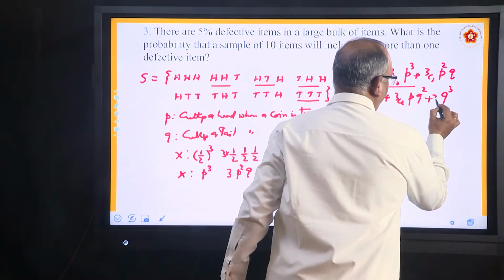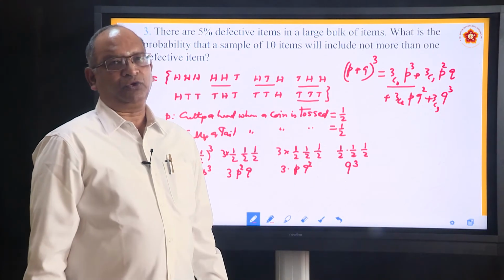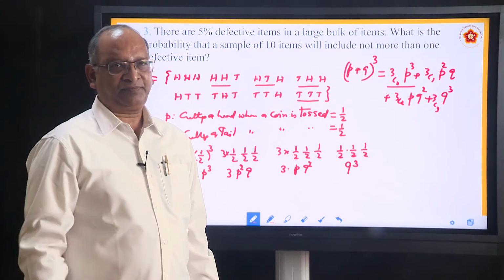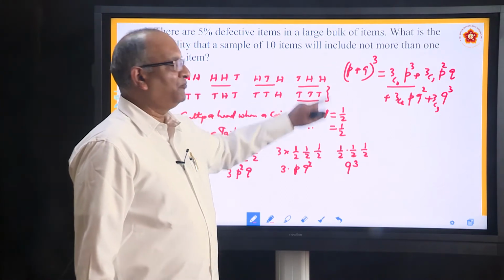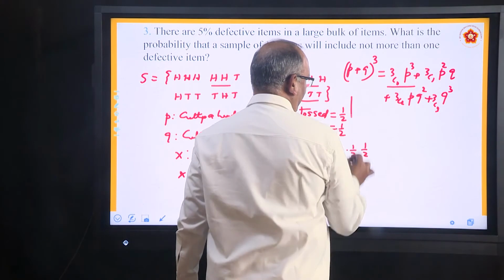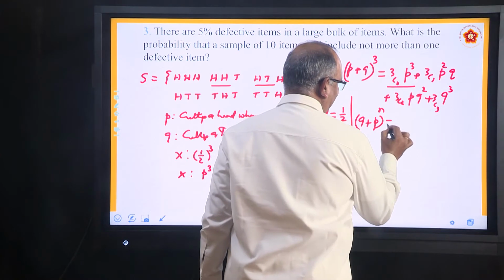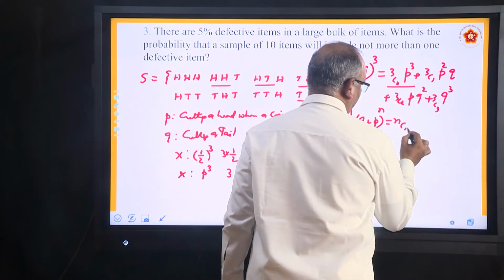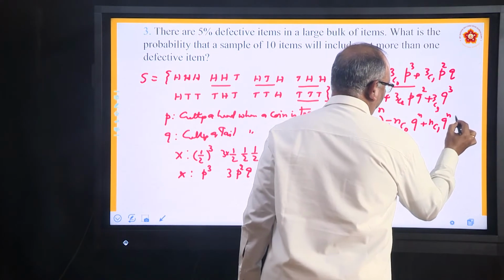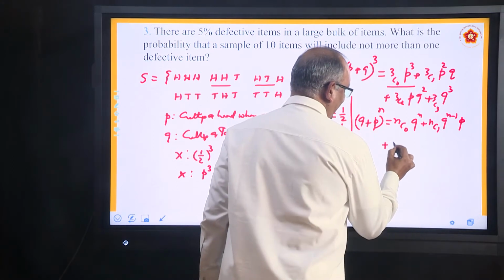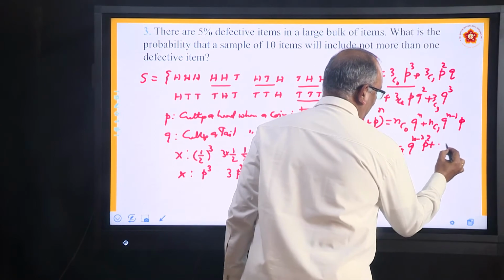If you want, you can write here 3c3, which is again equal to 1. So, that makes it q cube. So, both match. But what we do is, while doing problems, we do not take P first, we take Q first. In that case, what you will get? You will get (Q + P)^n equal to nc0 q to the power n plus nc1 q to the power n minus 1 p plus nc2 q to the power n minus 2 p square, and it goes on like that.